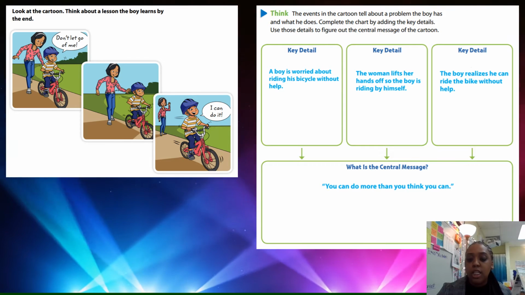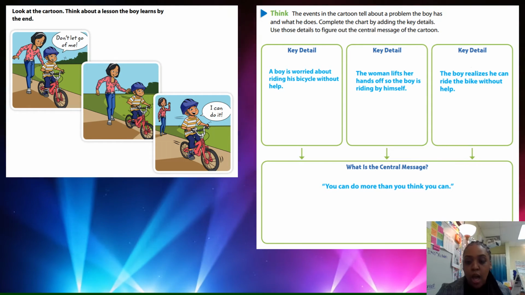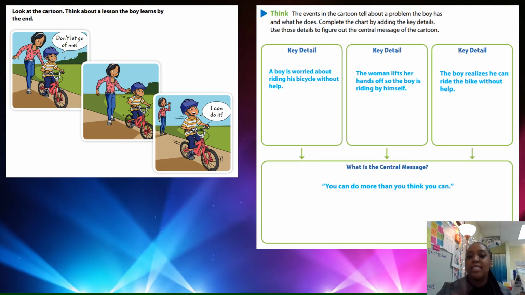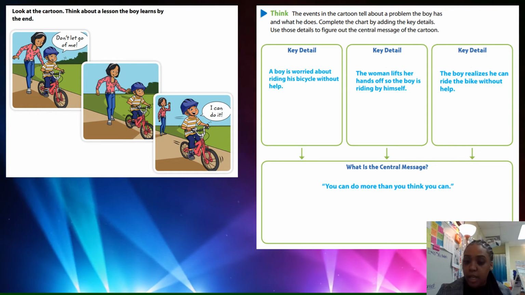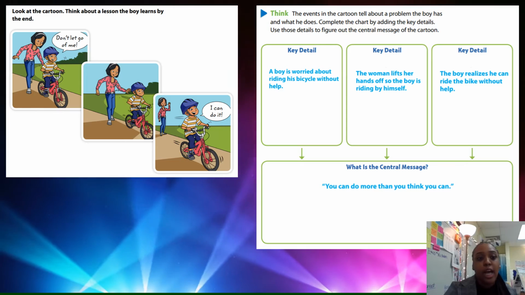So the central message, what the author is trying to teach you from this cartoon, is that you can do more than you think you can. All right, good job.